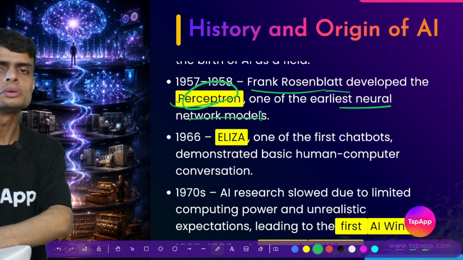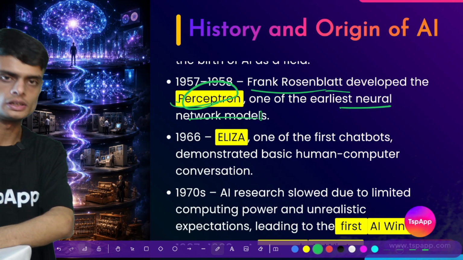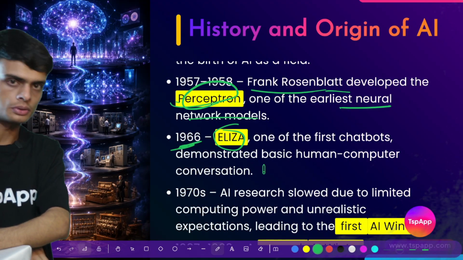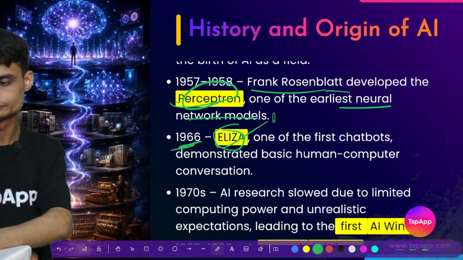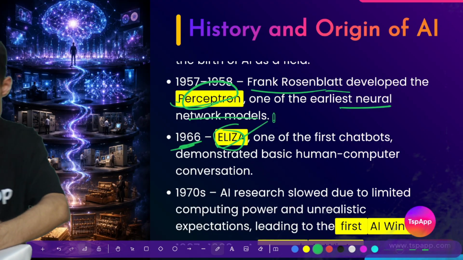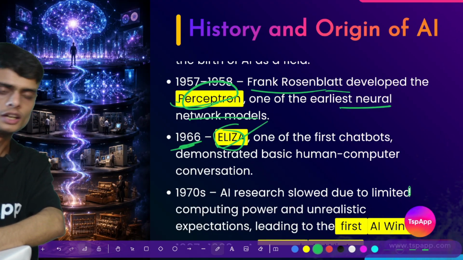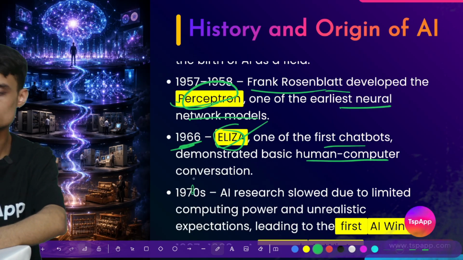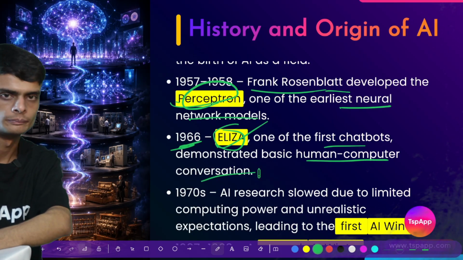What are neural network models? We will study that in later chapters. Then in 1966 we have the first chatbot, Eliza, which demonstrated basic human-computer conversation in that time period.